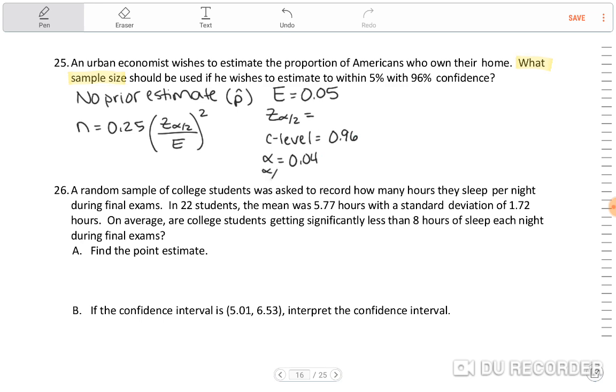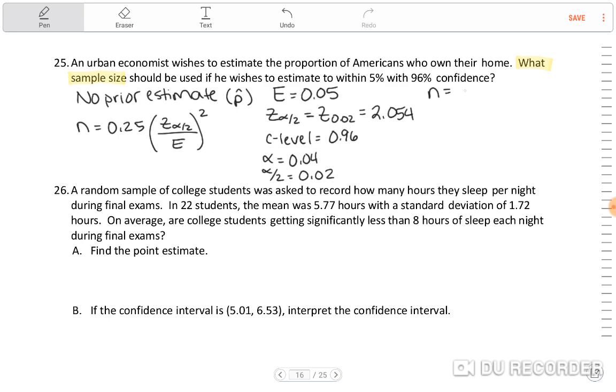And then alpha over 2 is 0.02. And so our critical value is going to be z sub 0.02. And we find this on the z-scores on the bottom row of the table. So this is going to be 2.054. Okay. So we had to do a little extra work here, but that's okay. We can handle that. So let's plug in our stuff to the formula.